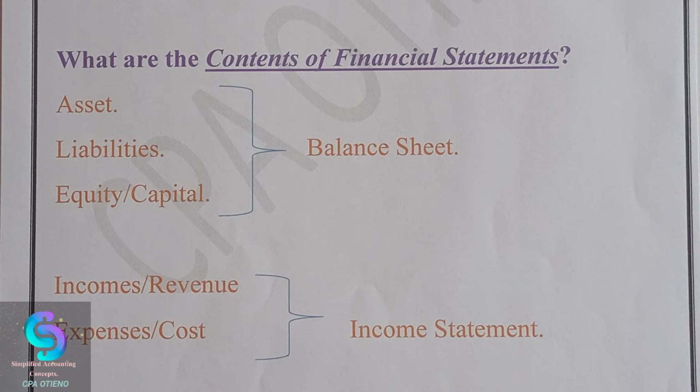And under the income statement, we show the incomes, which can also be called revenue, and we also show expenses. So the contents of financial statements are assets, liabilities, equities, incomes and expenses.